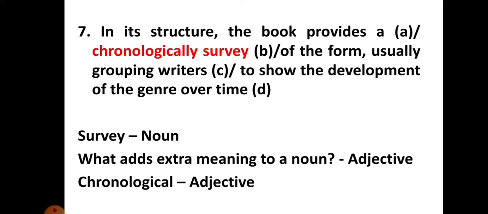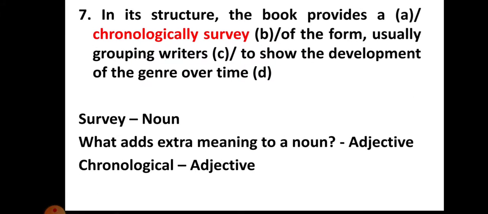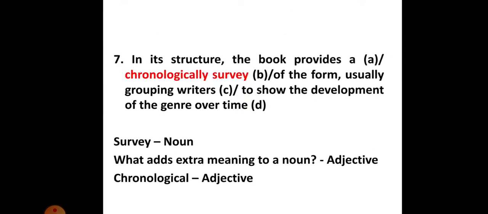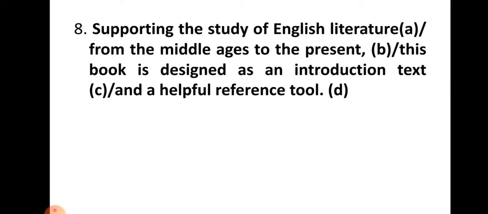Okay, clear, done. So here noun is what? Survey is noun and chronologically is an adverb. So the correct expression is chronological because nouns are preceded by adjectives. Chronological survey. Next, supporting the study of English literature from the Middle Ages to the present, this book is designed as an introduction text and a helpful reference tool.